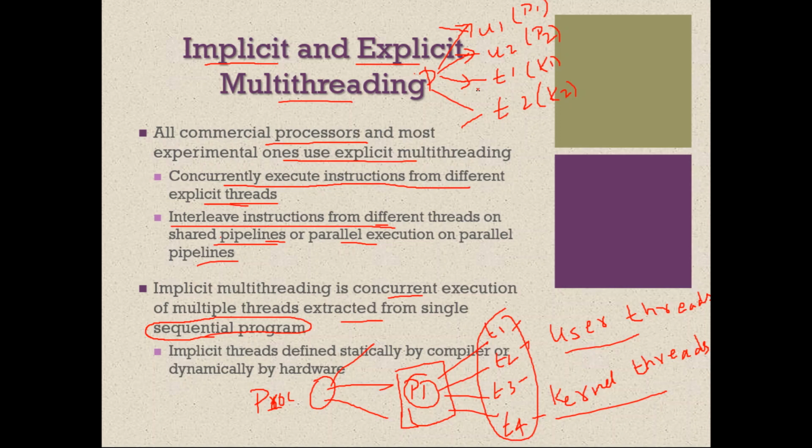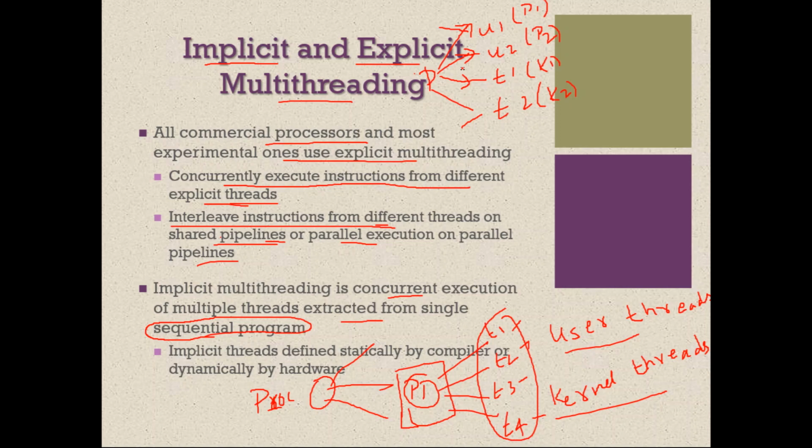What is meant by a shared pipeline? We know about pipelines. In a pipeline there will normally be different instructions, and these different instructions may belong to different programs.